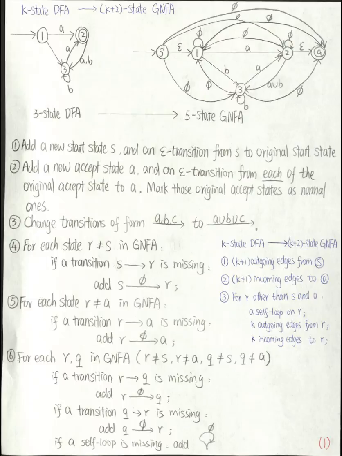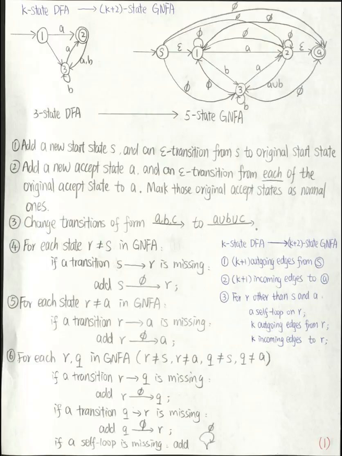Finally, we add the transitions between those original states in my DFA. So for each state, R and Q can be equal to each other, but R and Q are not S or A. These R and Q are states in my original DFA. If a transition from R to Q is missing, then I add a transition with that empty set. If a transition from Q to R is missing, then I add a transition from Q to R with the empty set. If a self-loop is missing, then I add a self-loop with that empty set.